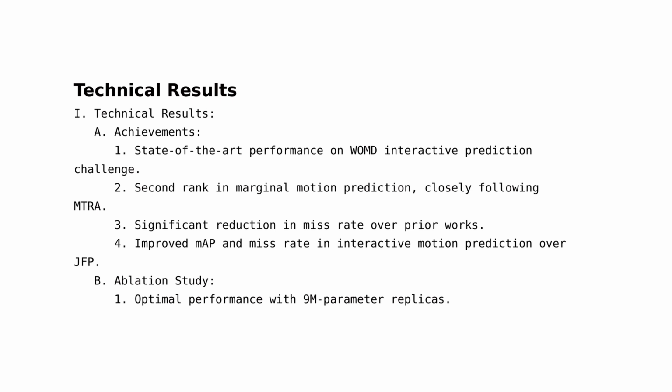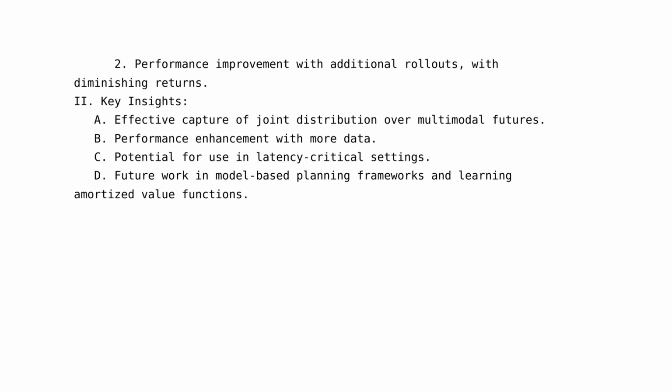Ablation study and implications. 1. The model with 9M-parameter replicas is used for the main results, with 27M parameters overfitting and 300K underfitting. This suggests that the model's performance is sensitive to the number of parameters and that there is an optimal number of parameters for the best performance. 2. For the final leaderboard results, 512 rollouts per replica are used, although 32 rollouts are sufficient to surpass the previous top entry on joint mAP.